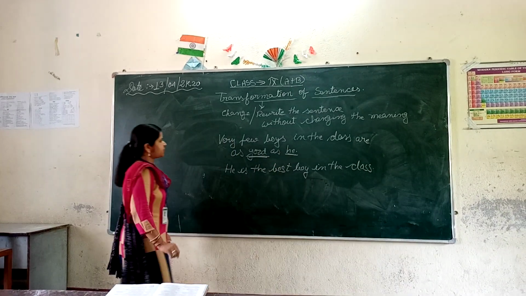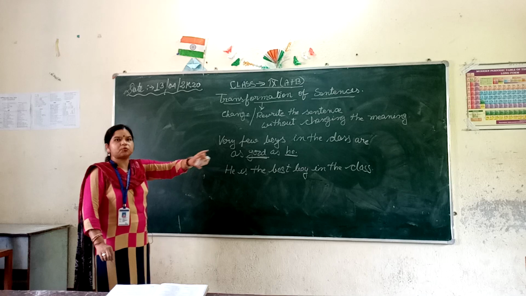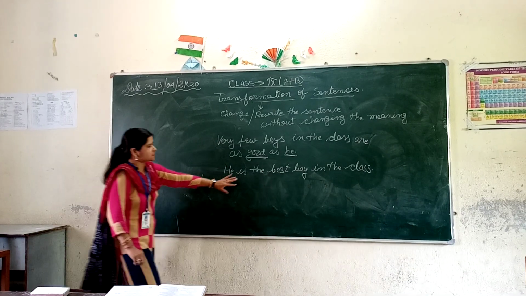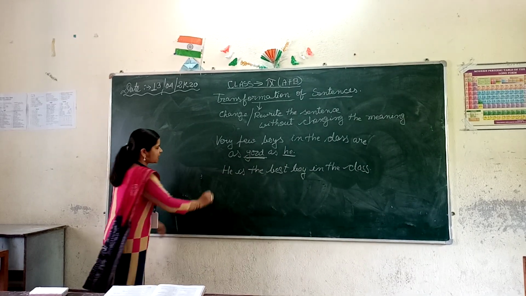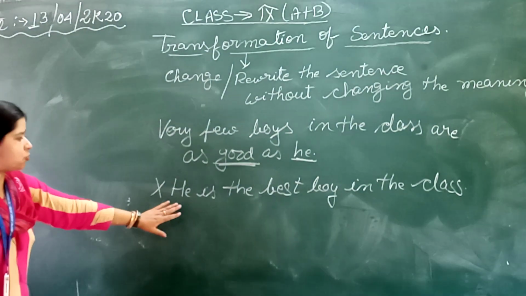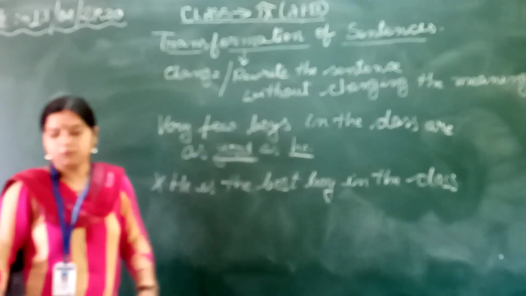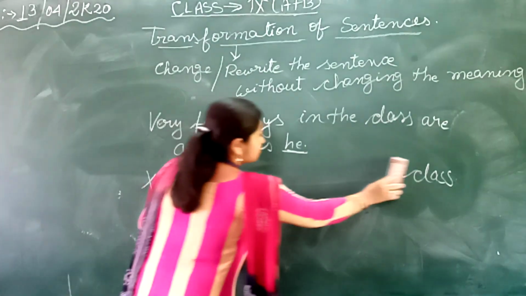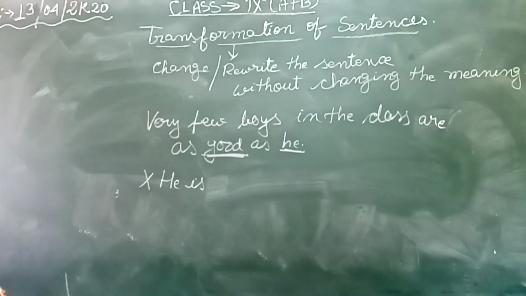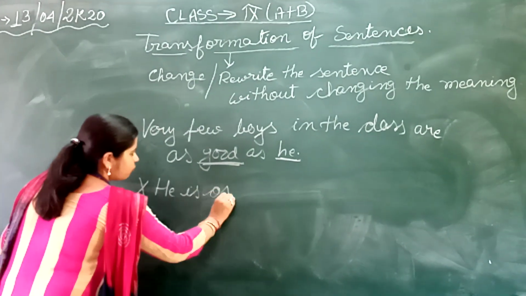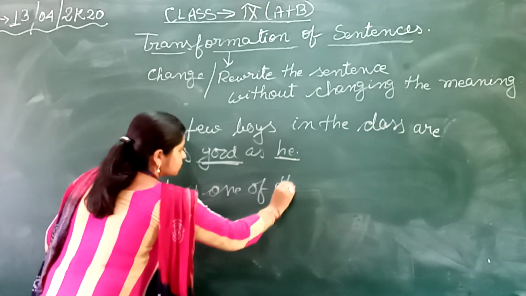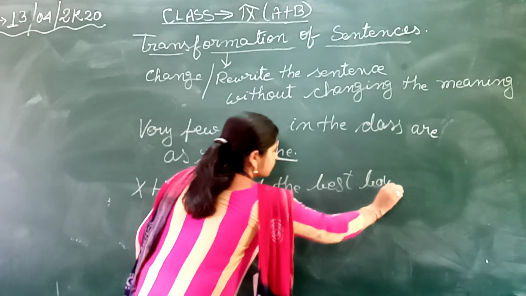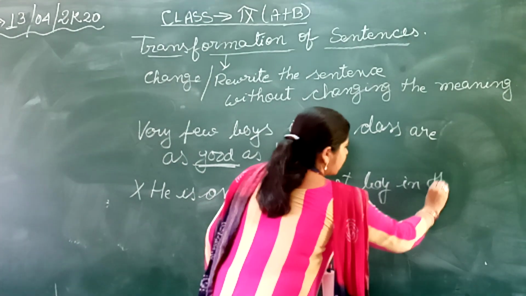Very few boys means suppose there are 5 boys who are best in the class, and one of them is he. In this case I will not write he is the best boy. I will write: he is one of the best boys in the class.